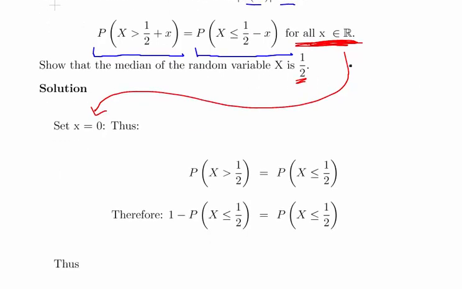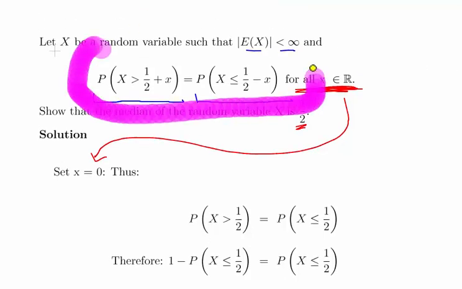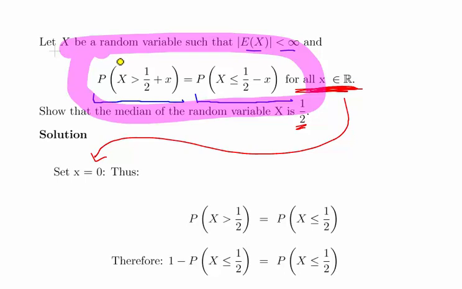Now I have these two expressions here, and if there's a way of simplifying them. On their own they're not tractable, but I am allowed to choose a value for x that would make life a little bit easier for myself, and that's why I can choose x equal to 0. So it's an informed choice, and it's justified by this, that it holds for all x an element of the real numbers.